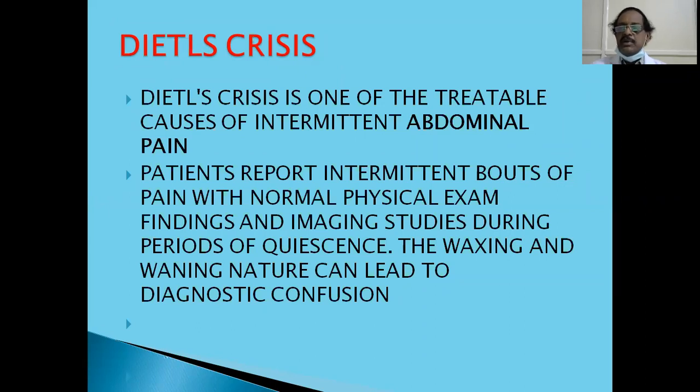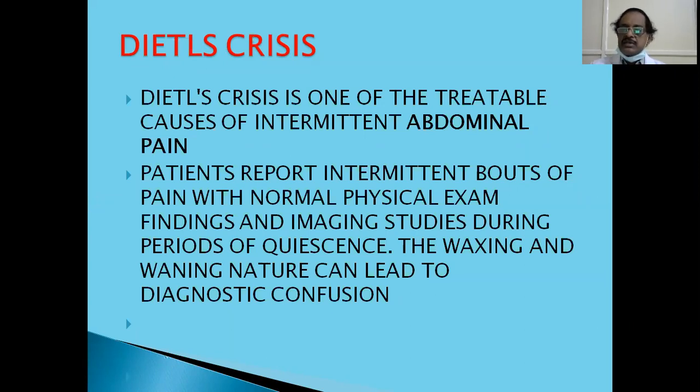If you see them at the time of attack, when the patient has severe symptomatology, you can suspect it and investigate. Otherwise, in the quiescent period, they will be asymptomatic, no lump will be palpable, and if you do an ultrasound, it may not be very different. So they report intermittent bouts of pain with normal physical examination in between, and imaging studies are also normal in that period. This waxing and waning nature can lead to diagnostic confusion. Unless you have something in mind, you cannot diagnose it.